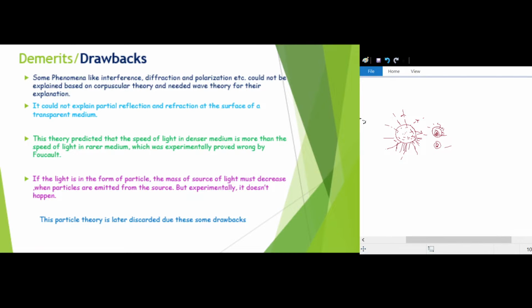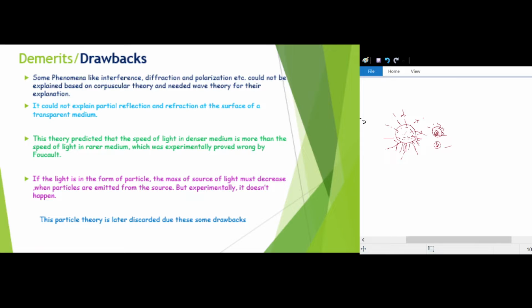Experimentally it does not happen, so we will not believe that light is in the form of particles. So in this way there are some drawbacks of Newton's corpuscular theory, and that's why this theory was later discarded. Got it?